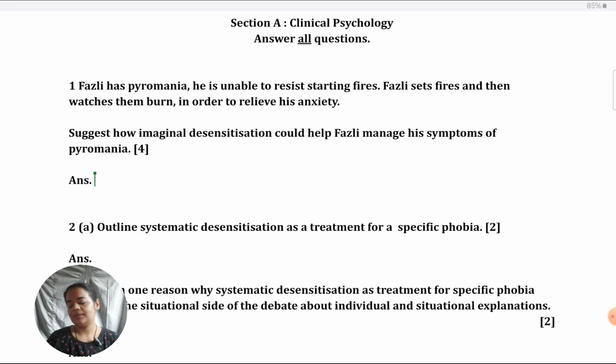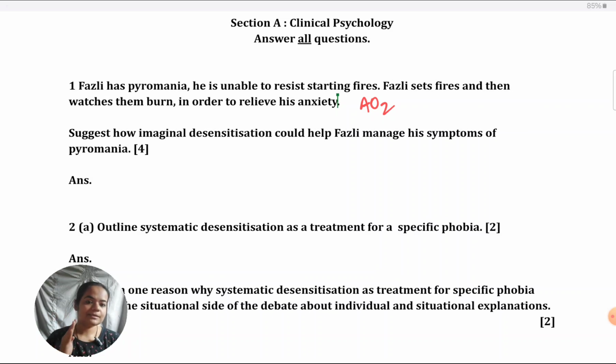How you need to read this question is, first look at the fact that there is a situation. Even without reading it fully, you can see that there's a situation, meaning it's an AO2 application type of question. Whatever you've learned in the textbook, you need to link that knowledge to this situation to gain marks.